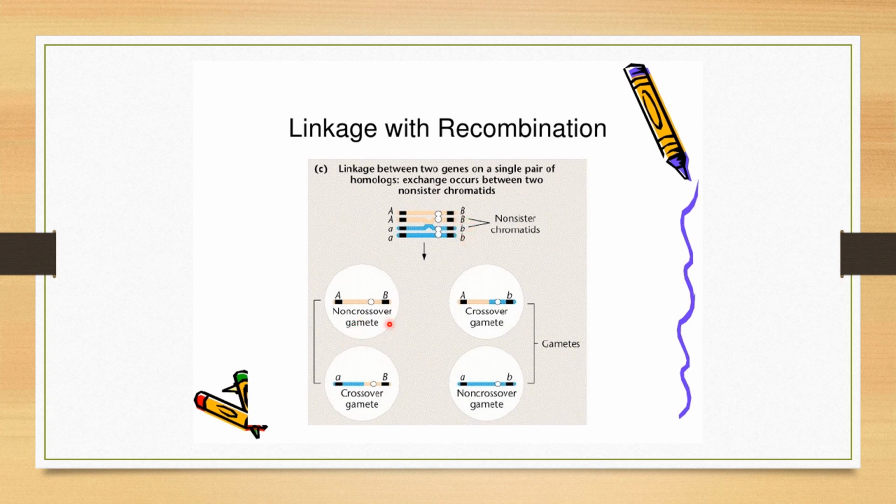Now, what is this showing? The formation of gametes. Non-crossover gamete has taken place. You can see the capital A and capital B as they are, so no crossing over has taken place. Here you can see crossover gamete. Here you can see small a and capital B, they are crossed over with each other. So a crossover gamete is formed over here because it is small a and capital B. And here capital A, small b. If you can see, again peach color is mixed with the blue color. That is, a crossover gamete has taken place. Here, if you can see a non-crossover gamete, that is small a, small b are as they are, without any crossing over between the two taking place. That is linkage with recombination has taken place over here.